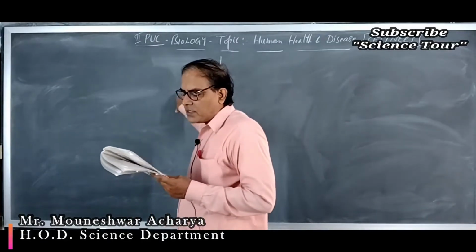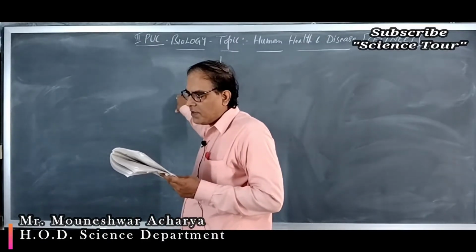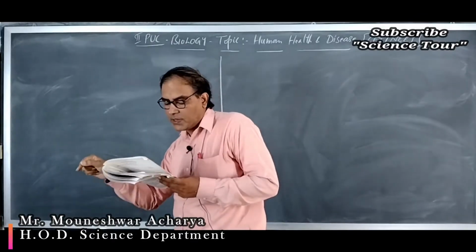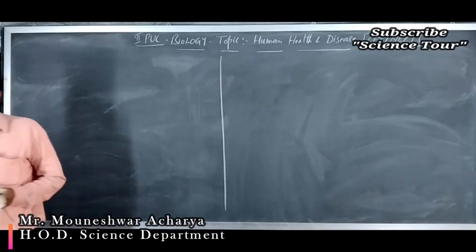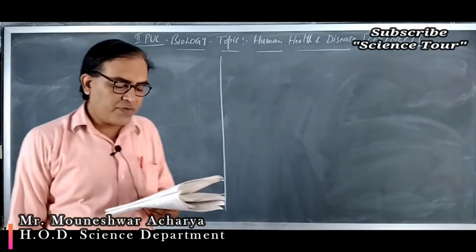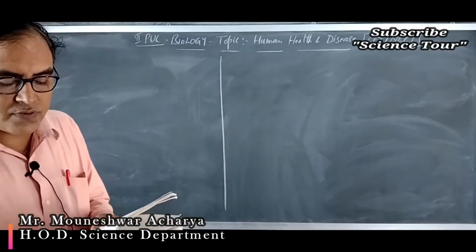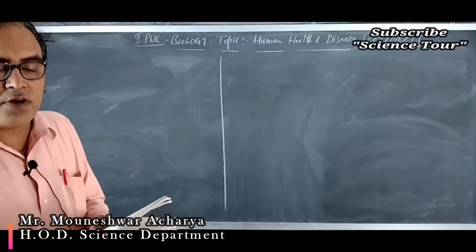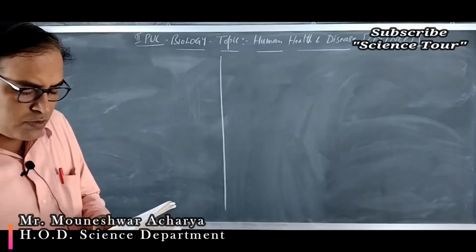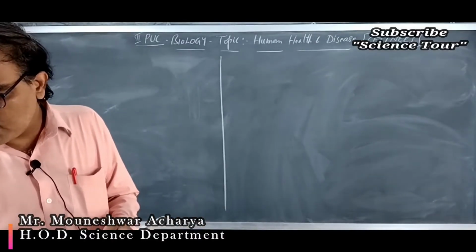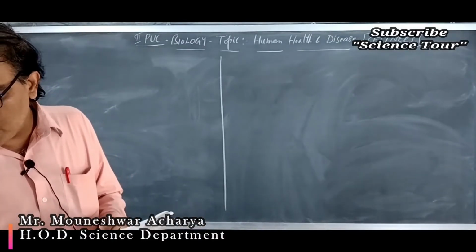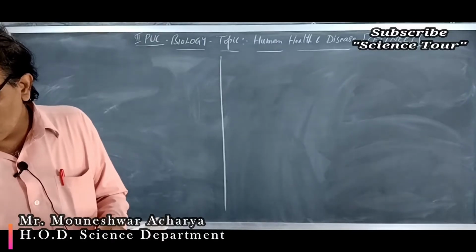Question number 5. The sporozoites that cause infection when a female Anopheles mosquito bites a human being are formed in. The sporozoites, the infectious stage that cause infection when a female Anopheles mosquito, which is a vector for malaria, bites a human being, are formed in the salivary glands of the mosquito.